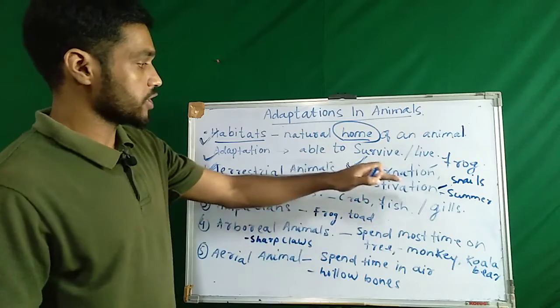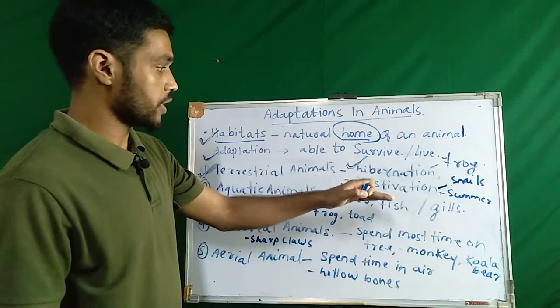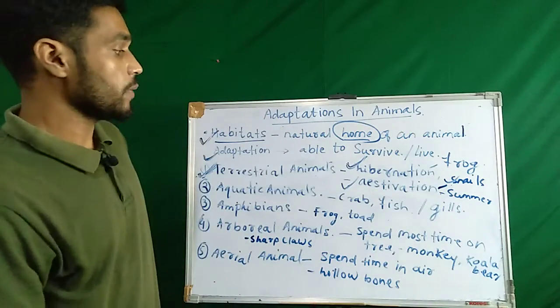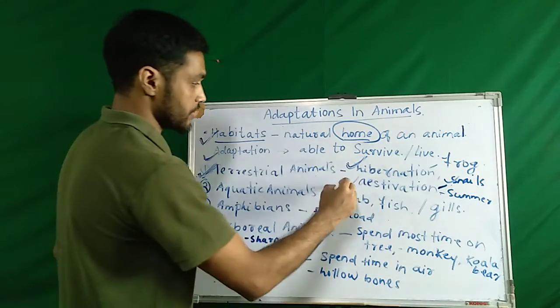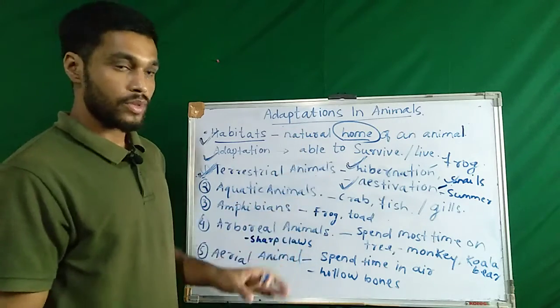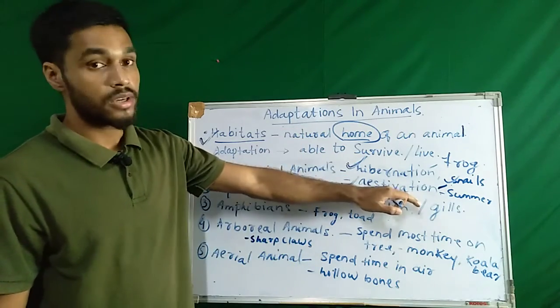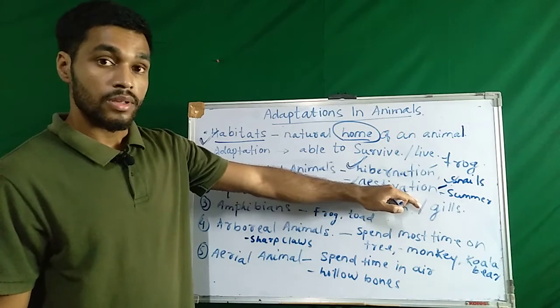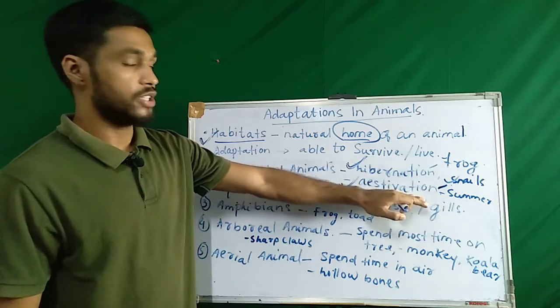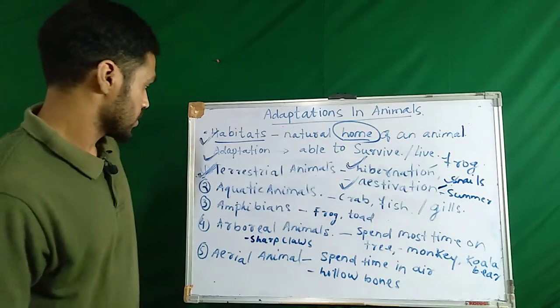Snails are one example of estivation. Snails go for a long sleep during the summer season, and such a long sleep during summer is called estivation.